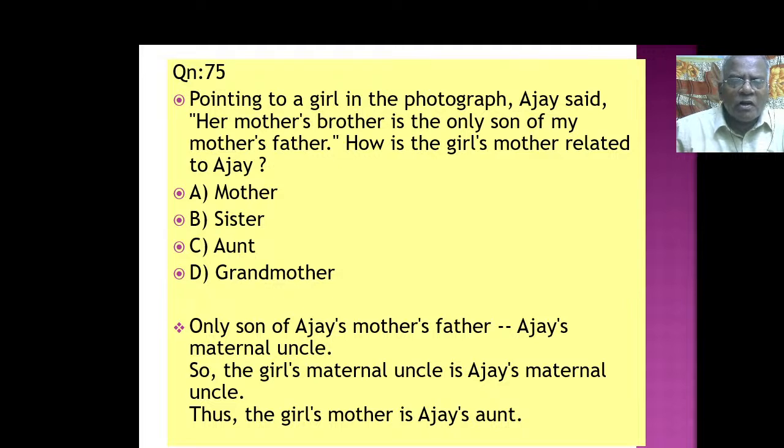Who can that be? Ajay's mother's father's son is Ajay's maternal uncle. So the girl's maternal uncle is Ajay's maternal uncle. So the girl's mother is Ajay's aunt. So this is how we can find out. Just go through that, enjoy this and then try to reason out.